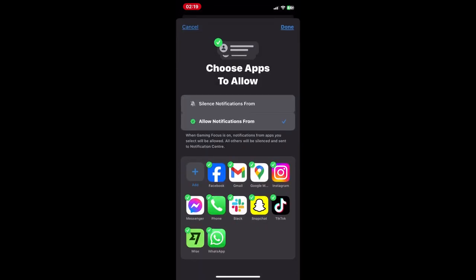In the settings app, you can also tap focus, and here you can create new focus modes, edit existing ones, and schedule activation. Let's delve into the magic of focus mode.